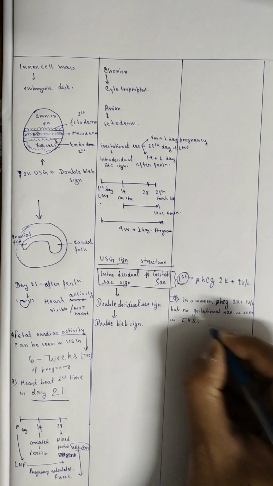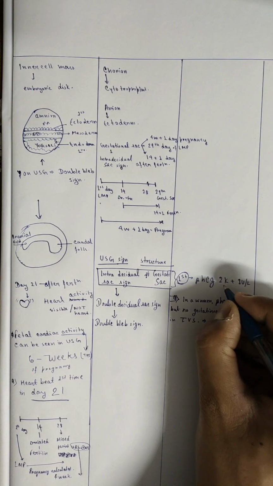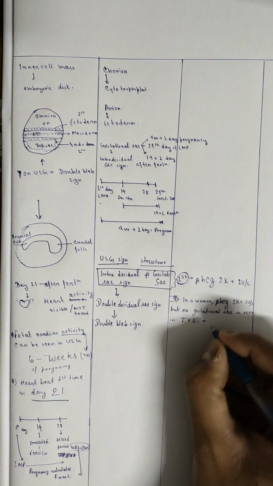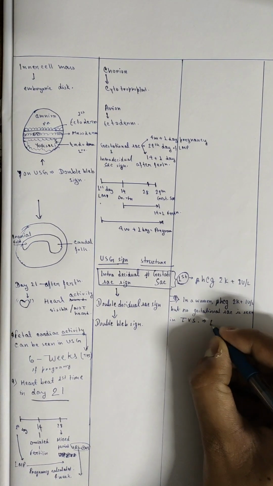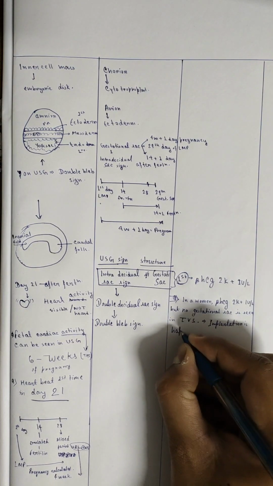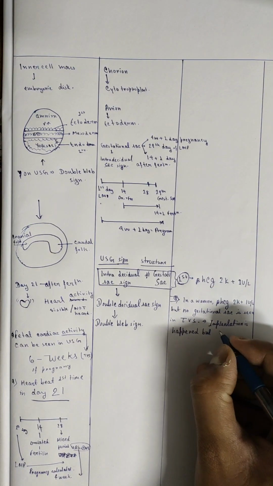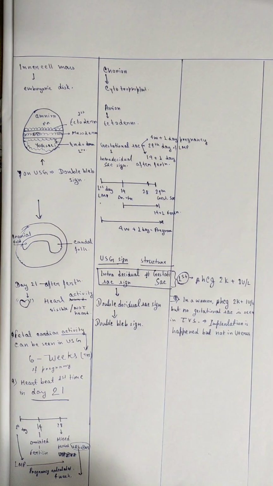So if a question comes that in a woman of beta HCG 2K plus but no gestational sac is seen in TVS, then it means that implantation happened but not in uterus. That means that it is a case of ectopic pregnancy.